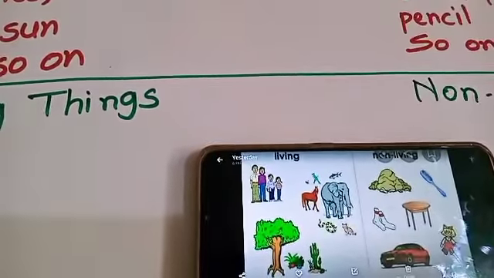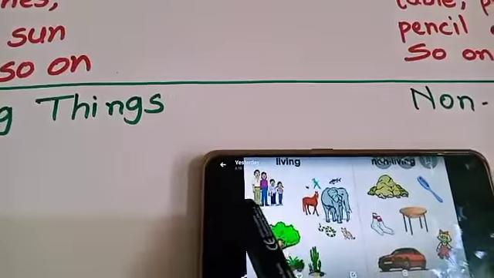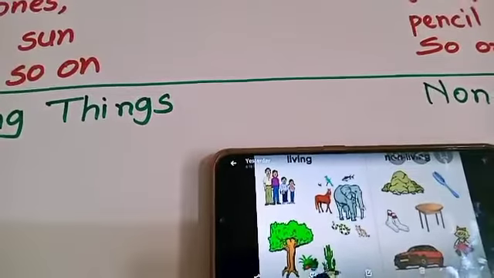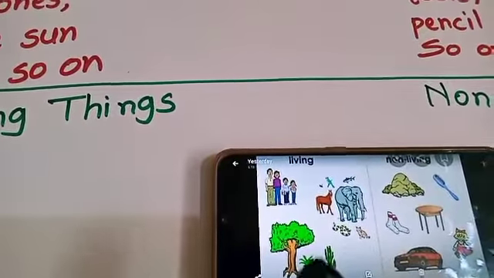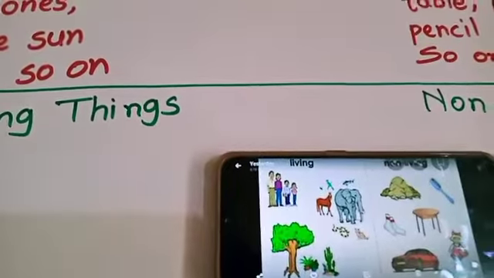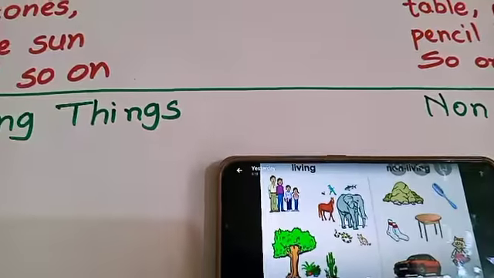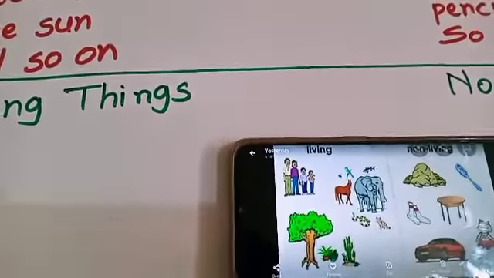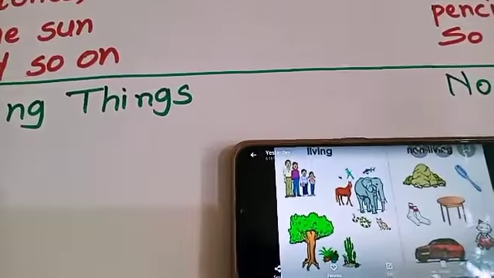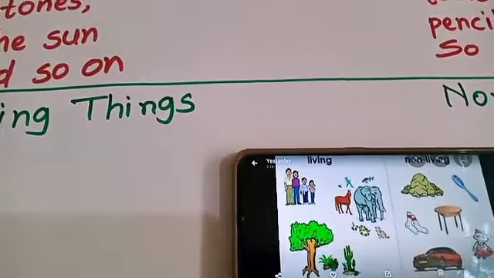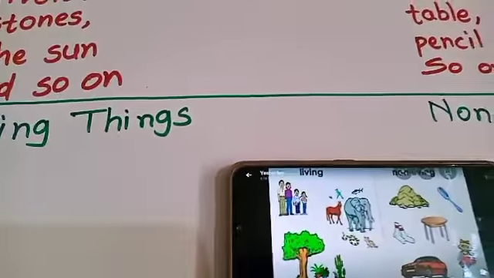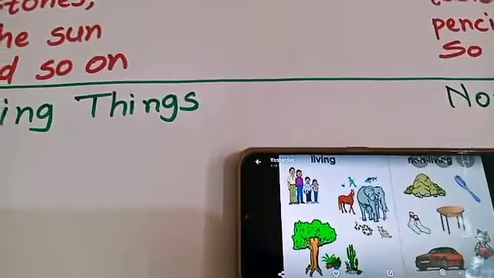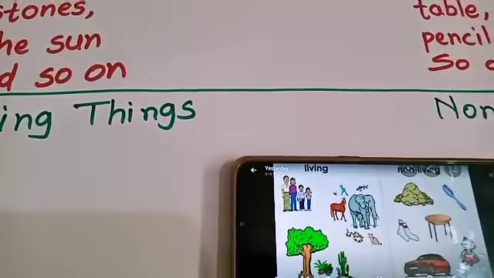They can eat food. Human beings can eat food. Animals and plants are eating. Plants, how? Plants are making their own food. Animals are also eating food. They can move from one place to another place. Yes or no? Yes, you are also going from your home to school. You are coming to school, and again from school to your home. You are playing around your area. So all living things can move.